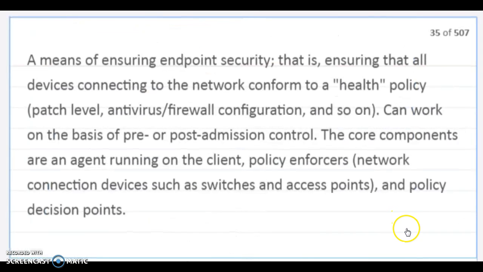Network access control. A means of ensuring endpoint security, that is ensuring that all devices connecting to the network conform to a health policy: patch, antivirus, firewall configuration, and so on. Can work on the basis of pre- or post-admission control. The core components are an agent running on the client, policy enforcers, network connection devices such as switches and access points, and policy decision points.